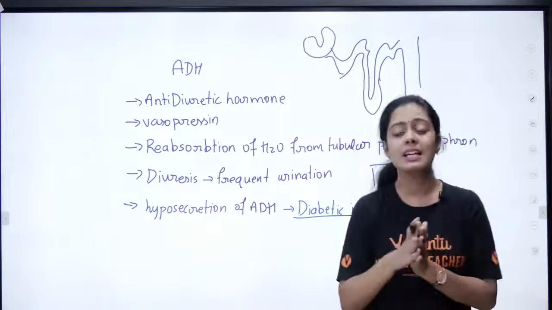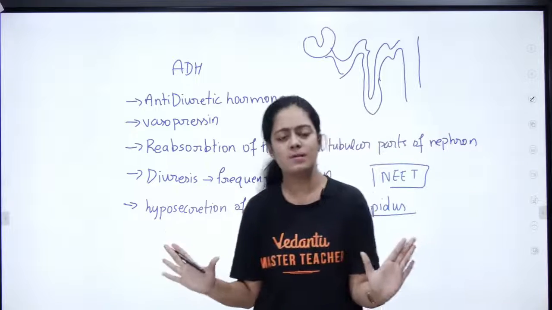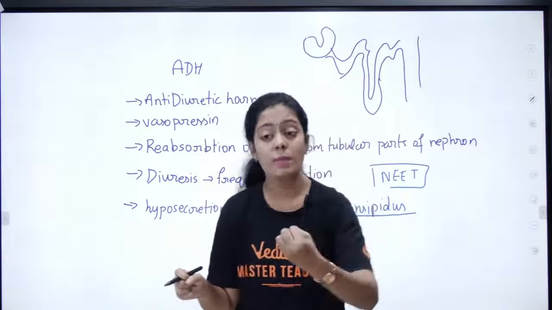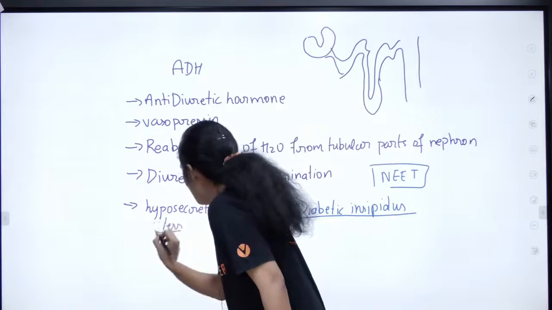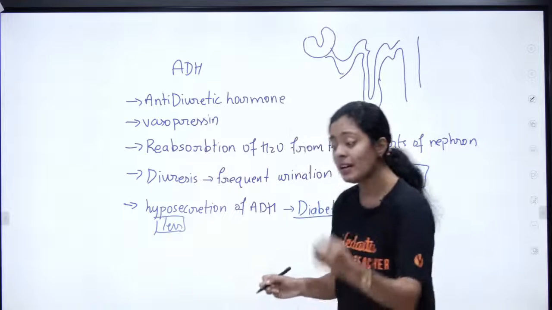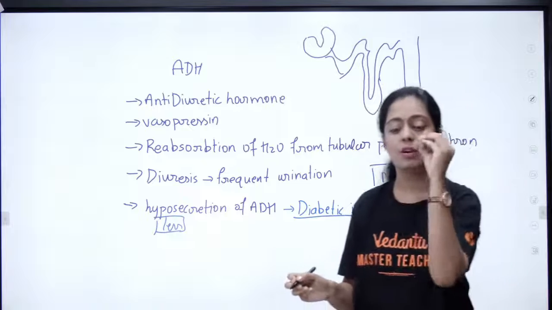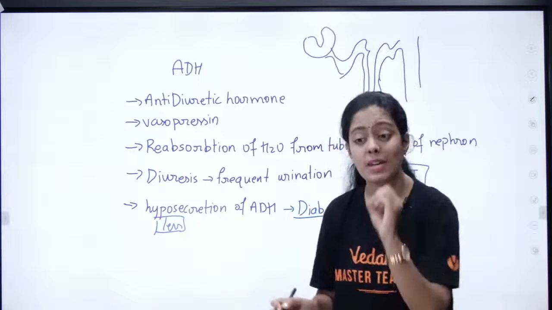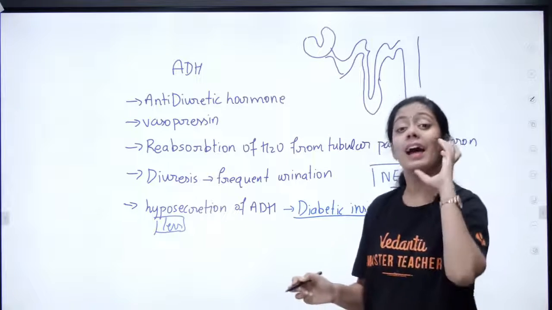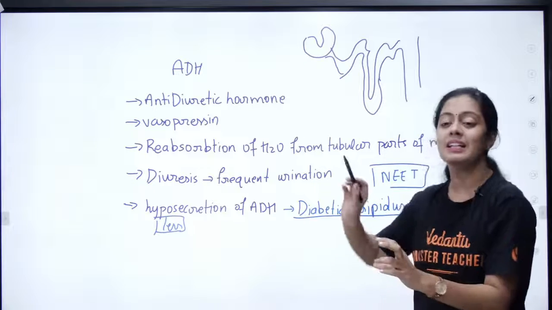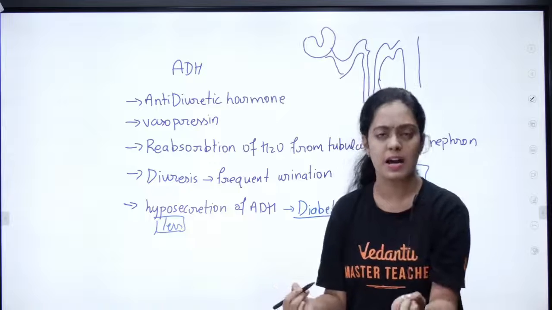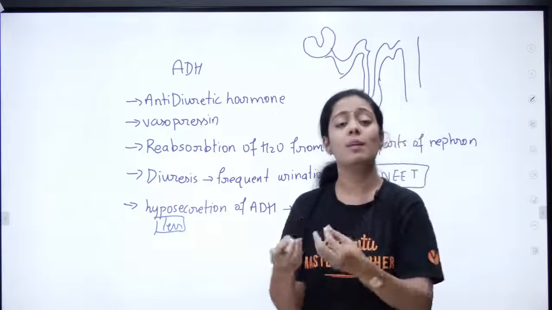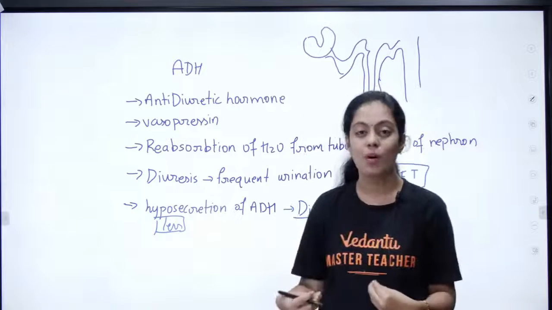What is diabetes insipidus? It is a very simple thing. What does hypo mean? Less. When ADH is secreted in very, very less quantity, it results in diabetes insipidus. Then there will be no proper reabsorption of water, right?